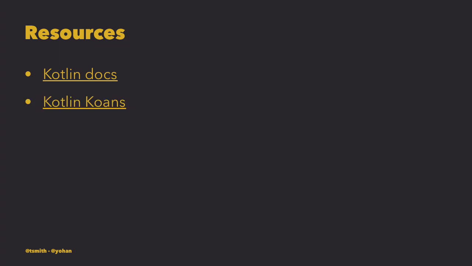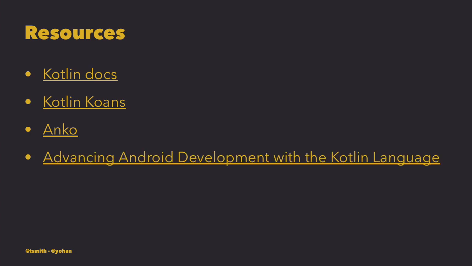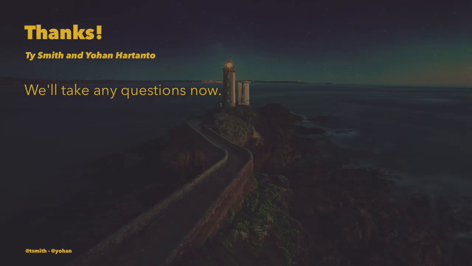And Kotlin Koans, which is the tutorial side of Kotlin, and they also have a GitHub open source project that you can just download and play around with offline. And Anko, again, is the Android library that Ty mentioned, with which you can write a layout in Kotlin without XML. And Jake Wharton gave a talk earlier this year that dives deep into how to use Kotlin on the Android side specifically. Okay, thanks for your time, everyone.